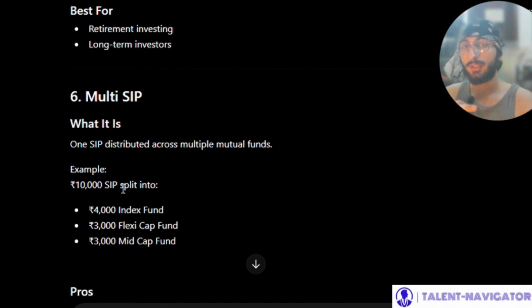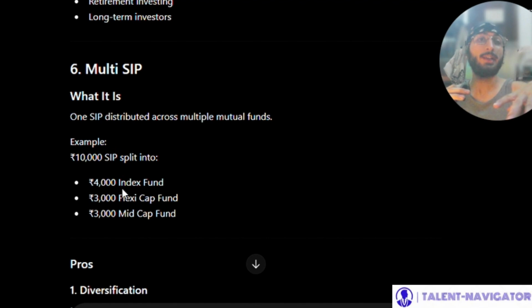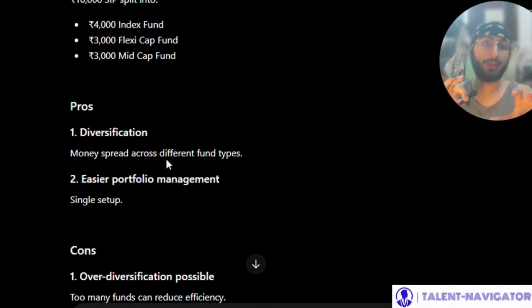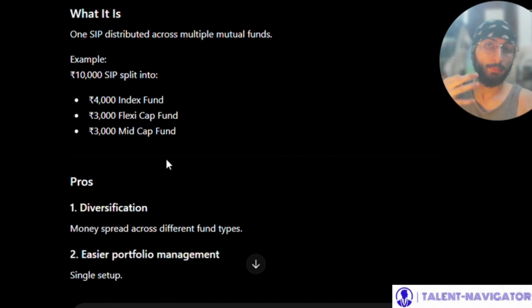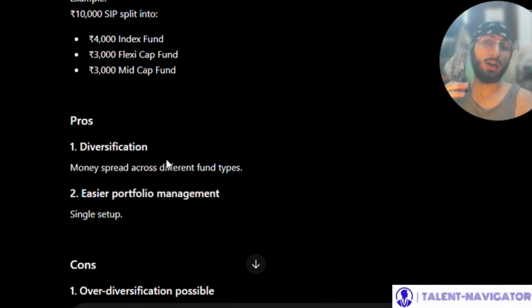Sixth is multi SIP. So what is it? One SIP distributed across multiple mutual funds. For example, a 10,000 rupees SIP split into 4,000 rupees index fund, 3,000 rupees flexi cap fund, and 3,000 rupees mid cap fund. Right. So we have split the SIP into multiple mutual funds. Pros are basically: it allows for diversification, money is spread across different fund types, and it is easier portfolio management. It is a single setup which is diversifying your money into different mutual funds.